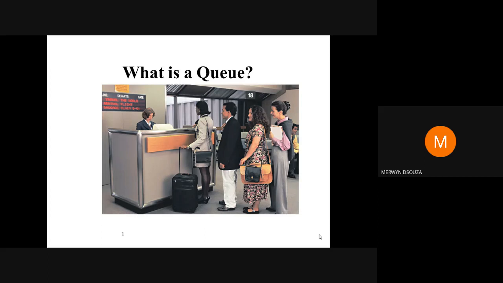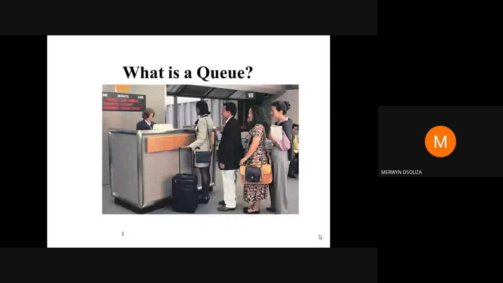We have known that a queue means a group of people standing in some orderly fashion to get some work done, or to get something. So this is what we knew as the meaning of a queue. But in data structures, we also have a data structure called queue. So what is the queue, what are the operations possible on a queue, and what is the main property of a queue, we'll study today.